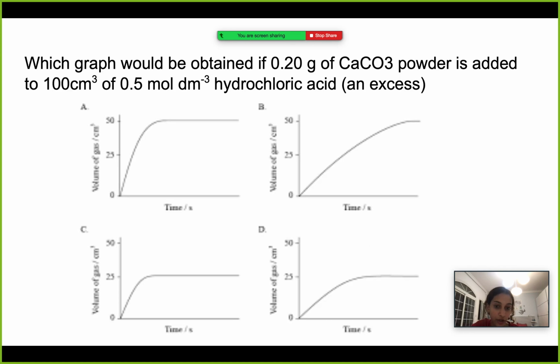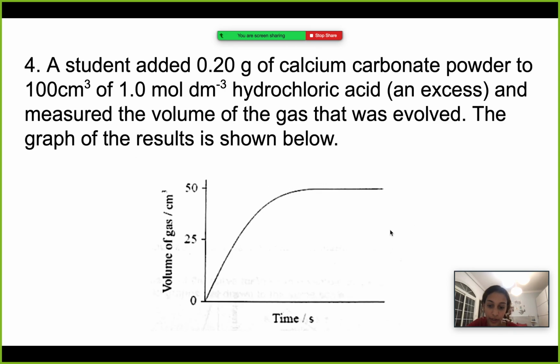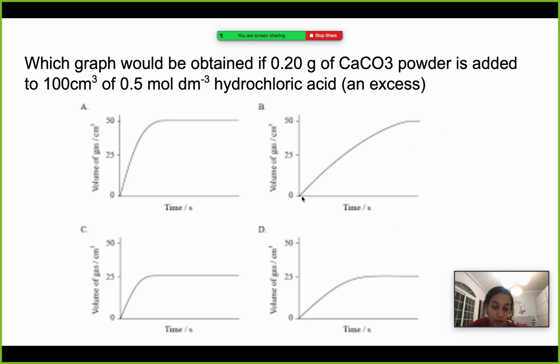So which diagram, A or B, shows a decrease in the rate of a reaction? Definitely B, because here we see the slope is higher, or more steep. So obviously the rate of the reaction is way faster than the original one here. But here the slope is not that steep, and therefore the rate of the reaction is slower.